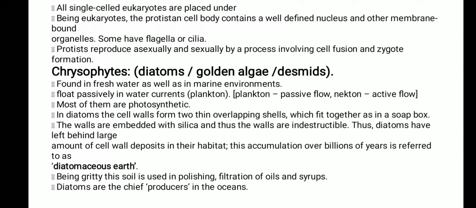In the case of the diatom, students, the very important thing is that the cell wall is made up of two overlapping shells, just like a soap case. In a soap case, we have two lids. Likewise, chrysophytes have double-layered cell walls, which are fitted in such a way that it looks like a soap case. And the very important thing is that the cell wall is indestructible. Indestructible means not able to be broken down. For that they have silica inside it. Because of this silica, the diatom cell wall is indestructible in nature.